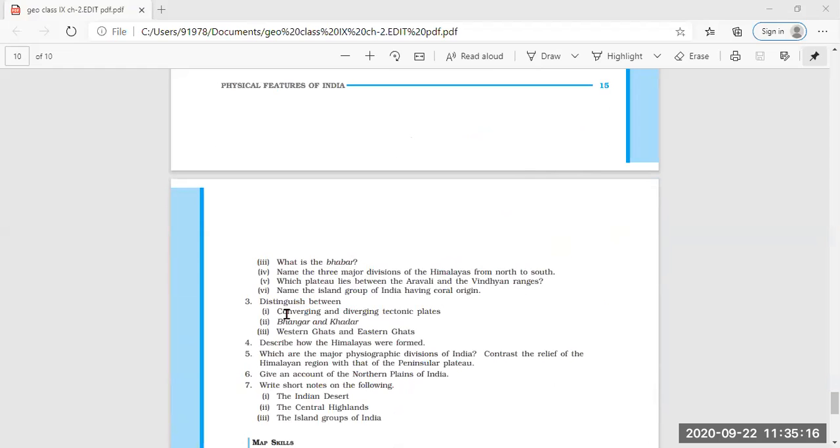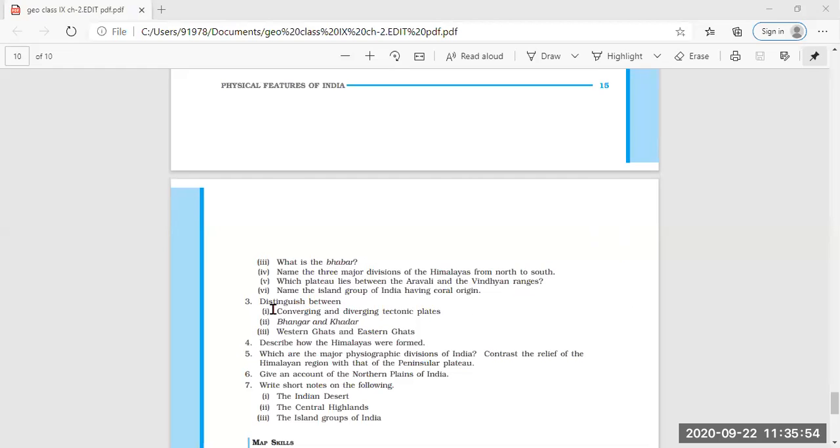Good. Next question. Name the three major divisions of Himalayas from north to south. Yes, Mayank. Ma'am, the first part is the inner Himalayas or the Himadri. The second part is the middle Himalayas or Himachal. The third part is the outer Himalayas or Shivalik. Very good. Okay, fine. That means you are doing your homework very well. You are revising whatever is taught to you.